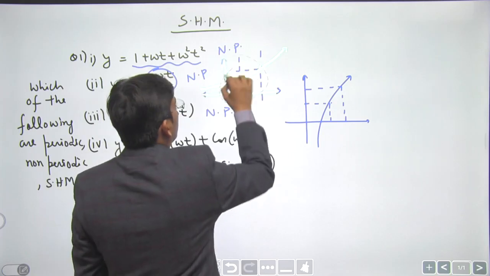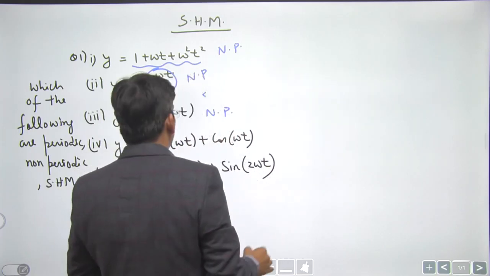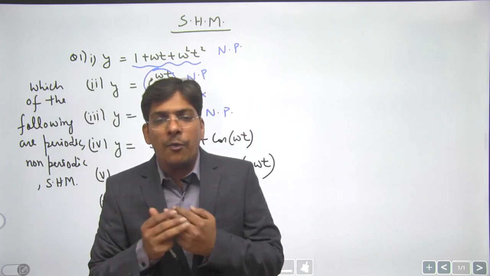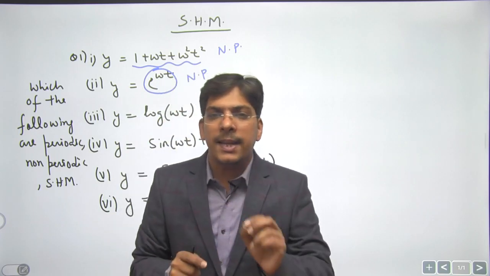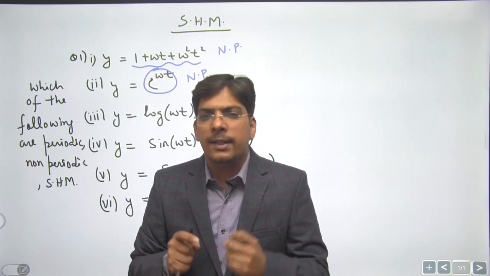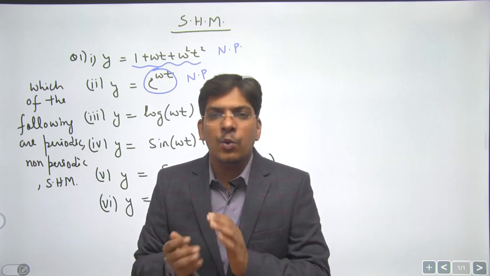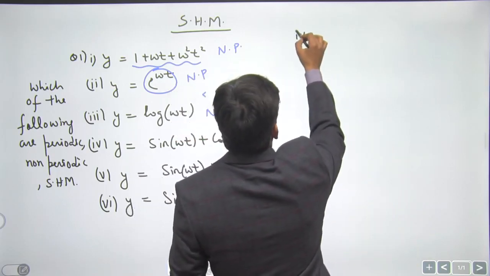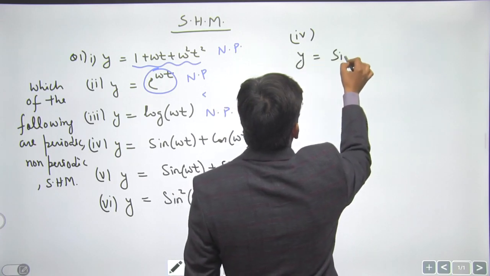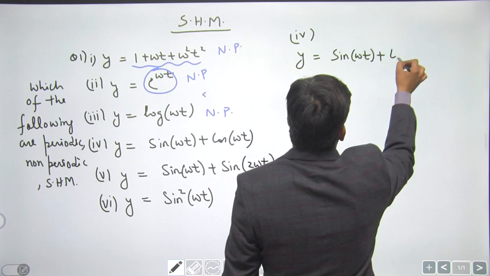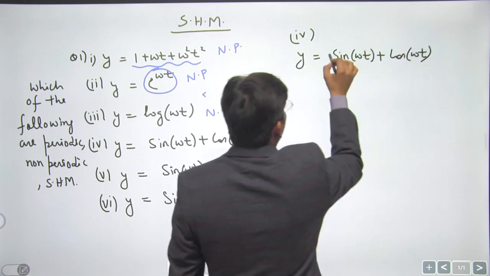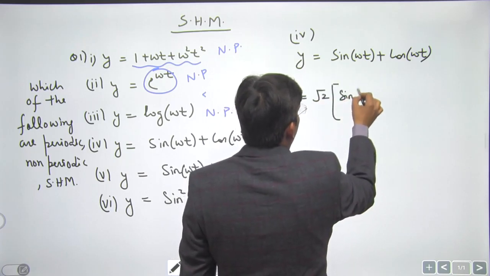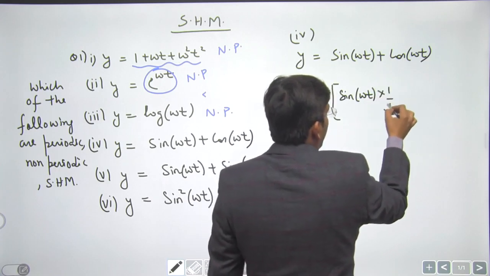Let us now understand sine omega t plus cos omega t. If you can write the instantaneous value of y as a single sine or cosine function, that is SHM. If you cannot write it as a single sine function, then it is not SHM. Now, can I write sine omega t plus cos omega t as a single harmonic, either sine or cos function? Certainly I can. How can we do that? If you multiply and divide by root 2, you are going to get this.